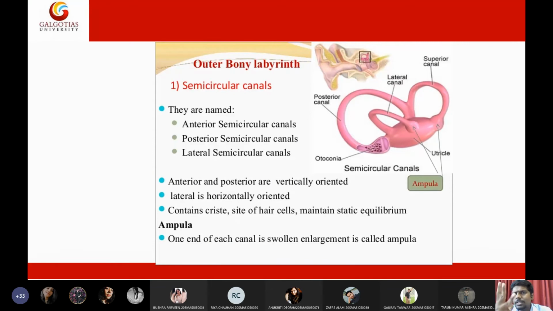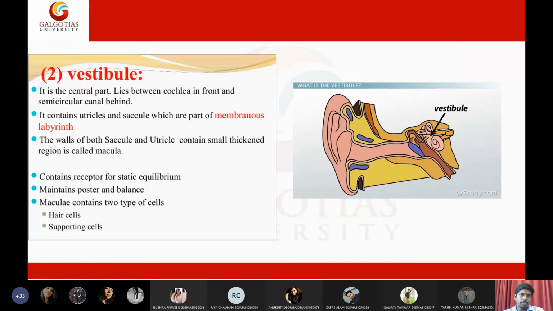Semicircular canals, we have three semicircular canals: anterior, posterior, and lateral. So inside these canals, you will find small hair-like structures, hair cells, to maintain the static equilibrium. Okay, ampulla. That's it. Then you have the vestibule.